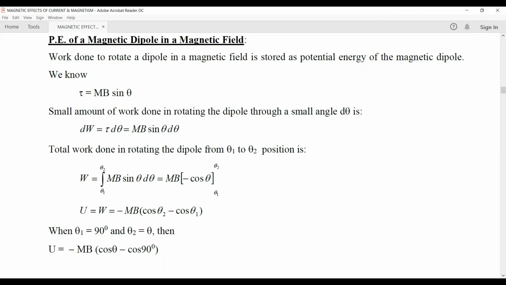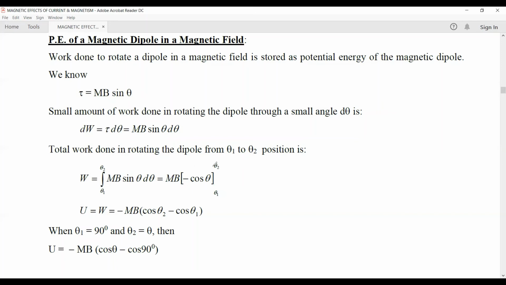Now the total work done in rotating from theta 1 to theta 2 position, we integrate both sides. So the integration of dW is W, equal to the integration of mB sin theta d theta from the limits theta 1 to theta 2. M into B, as they are constant, come outside the integration sign, and the integration of sin theta is minus cos theta in the limits theta 1 to theta 2.